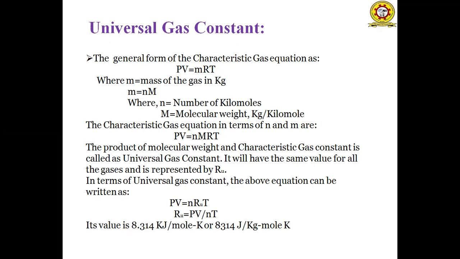So in terms of the universal gas constant, the above equation can be written as PV equals n into M into R, where M into R is represented as RU. So PV equals n RU into T, and the universal gas constant can be represented as RU equals PV by nT. The value of the universal gas constant is 8.314 kilojoule per kilomole Kelvin, or 8,314 joule per kilomole Kelvin.